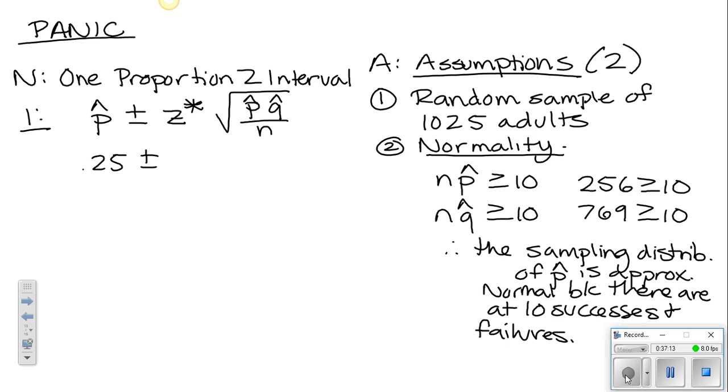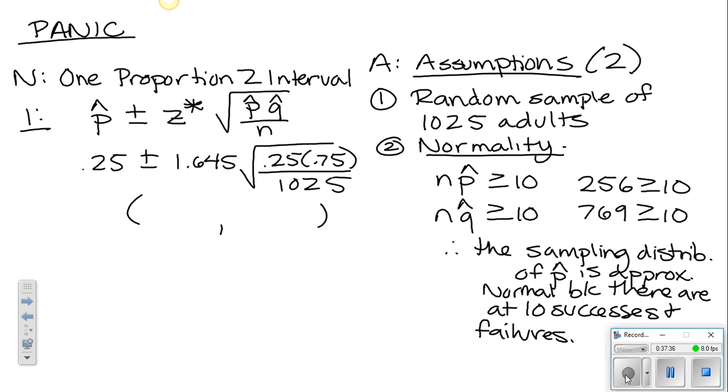Plus or minus, we know that this is going to be the square root of 0.25 times 0.75 divided by 1025. Z star should be, for 90% confidence, again, one that you have to memorize, 1.645. The confidence interval from our calculator said that this was approximately 0.228 to 0.272.